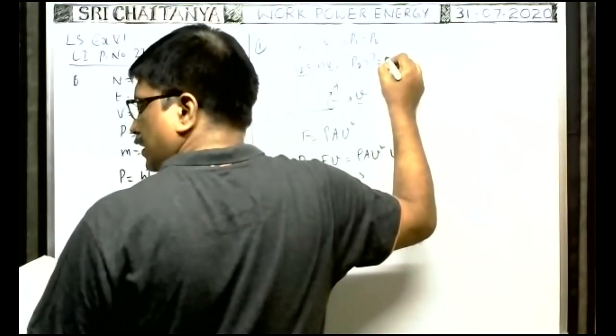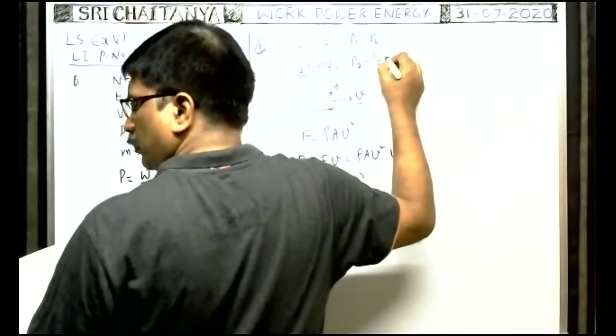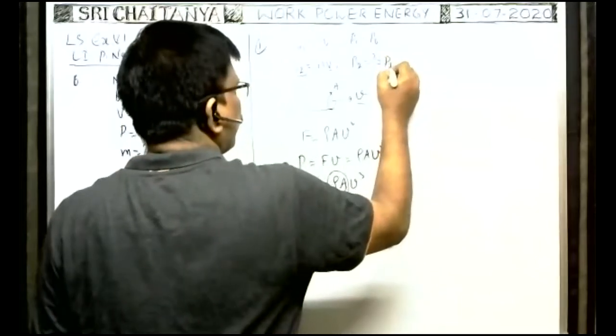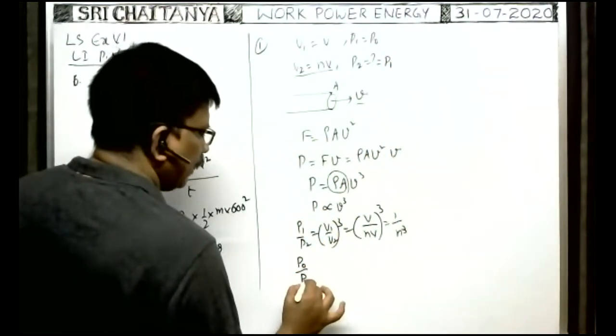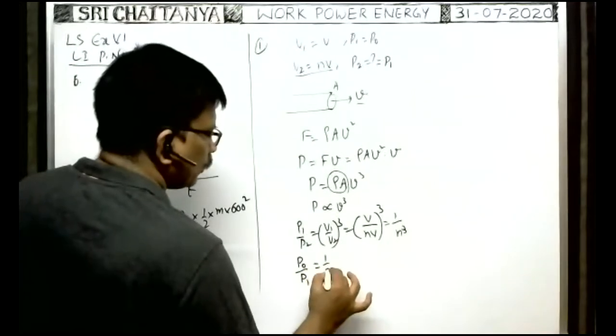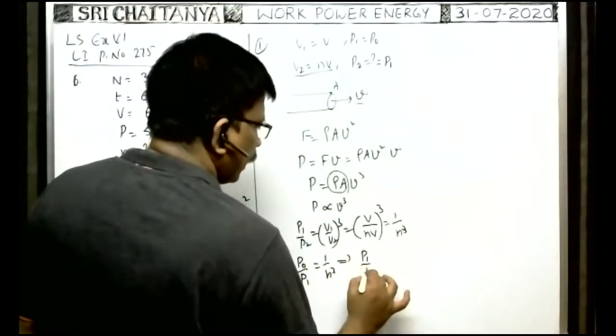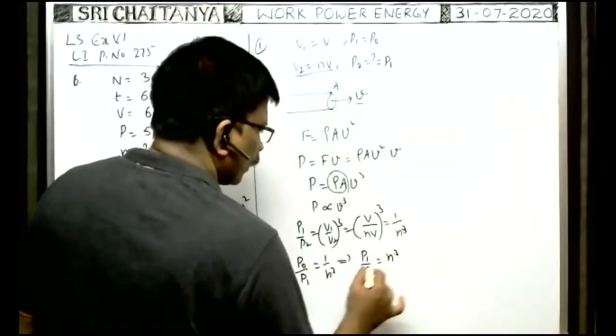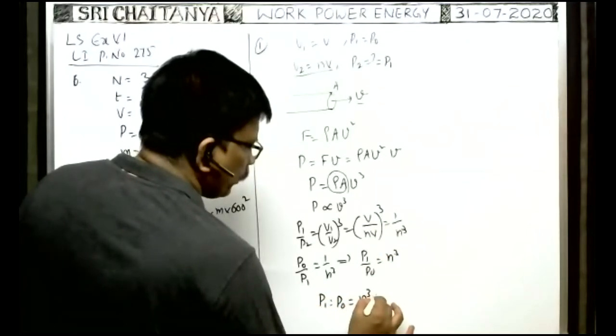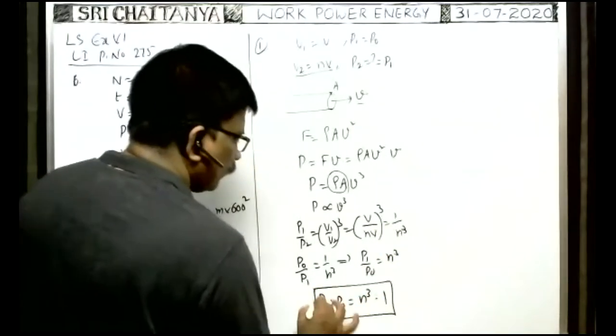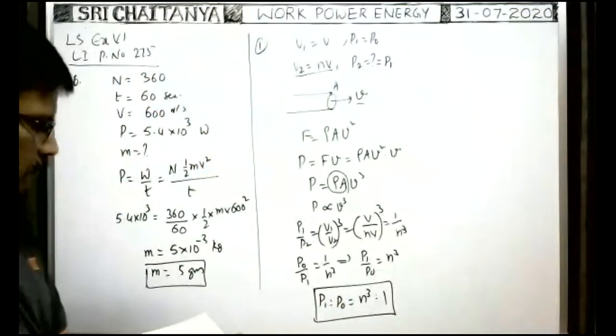P2 is given as P1, and it is given as P0. So P0 by P1 is equal to 1 by n cube. Here they asked P1 by P0, that is equal to n cube. They asked the ratio. P1 is to P0 is equal to n cube is to 1. This is the answer: n cube is to 1.